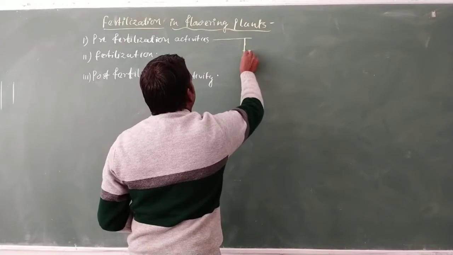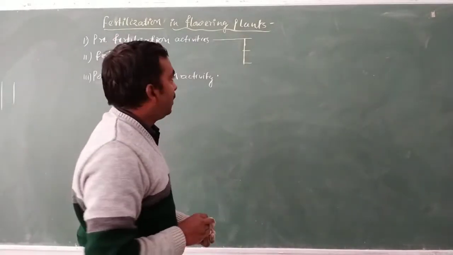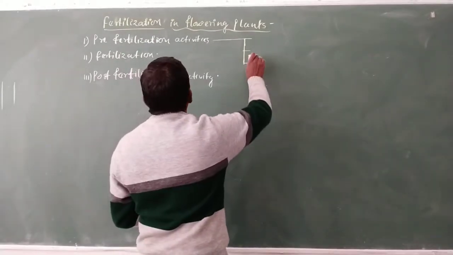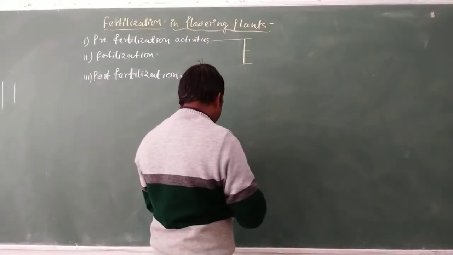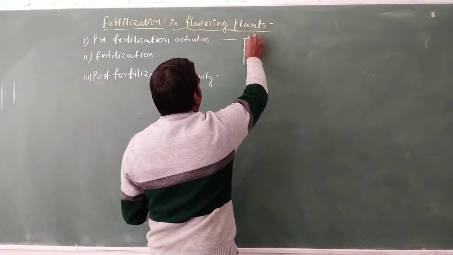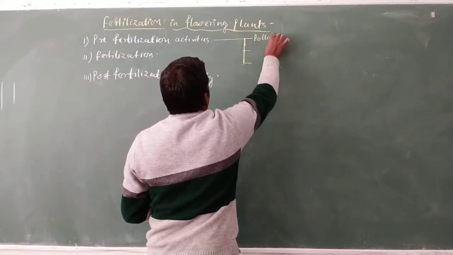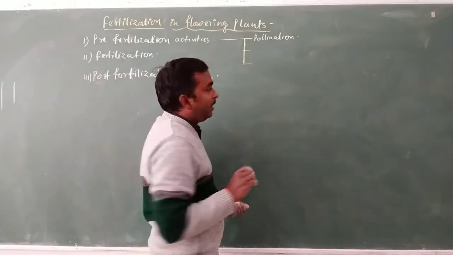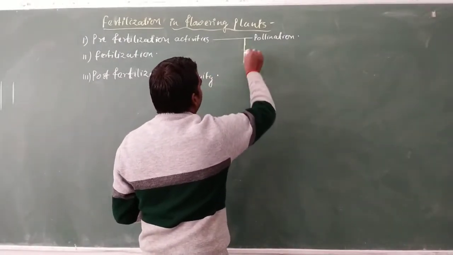There are some activities that take place inside the flower before fertilization, and these activities are known as pre-fertilization activity. The first process, which we discussed in the previous video lecture, is pollination. After pollination, the pollen grain comes over the stigma of the female reproductive organ.